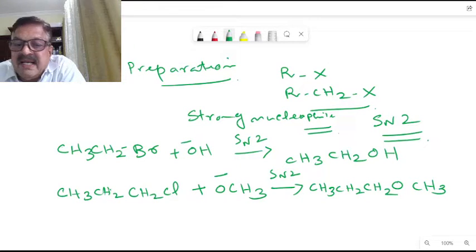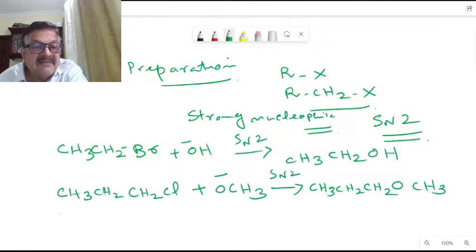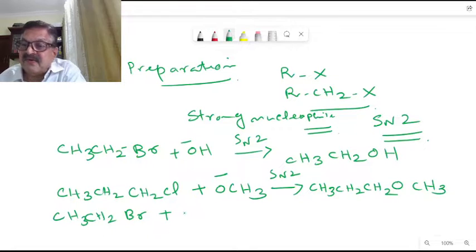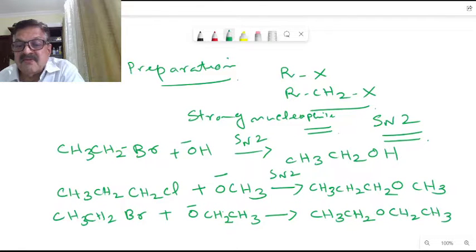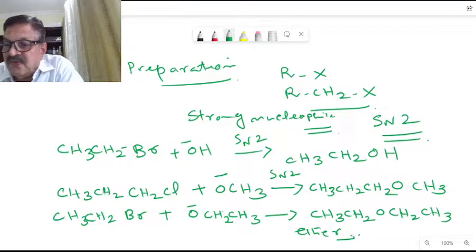Okay, unsymmetrical ether. In the same way, we can form a symmetrical ether. Say CH3CH2Br plus an alkoxide. Instead of methoxide, we can have an ethoxide here. When we are using an ethoxide, we get a symmetrical ether: CH3CH2OCH2CH3. Correct? So this is again an ether. That is, symmetrical ether and asymmetrical ether, two types of ether.